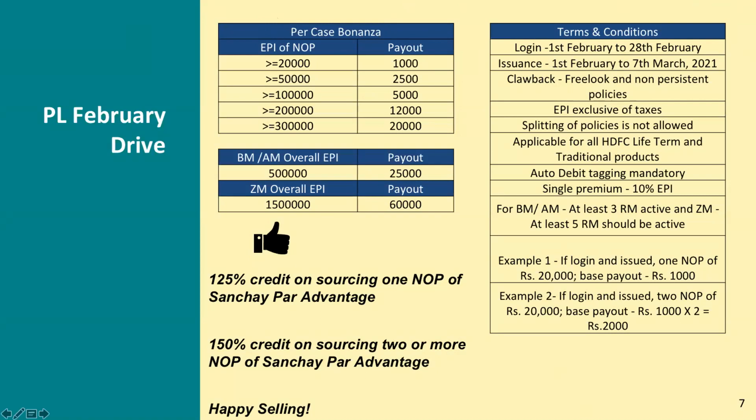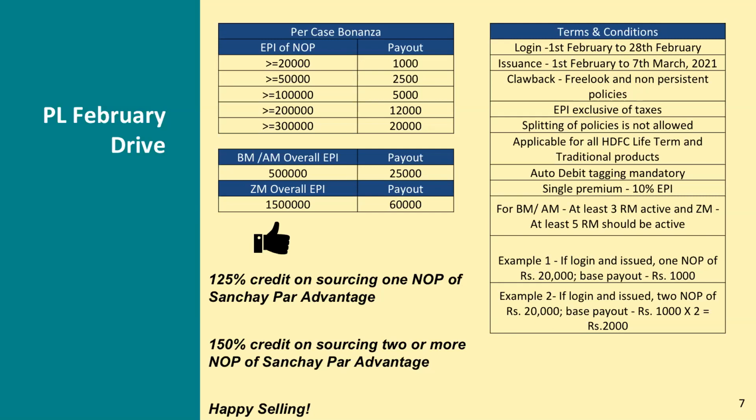I'll request our Principal Officer Tripti to announce this contest and take you through the different prizes which we have. This is still for the 7 days left in February. So team, if you do a net premium collection without GST of 20,000, you will get a 1,000 rupees payout. For 50,000, it will be 2,500, and for 1 lakh or more, it will be 5,000. More than 2 lakhs, it will be 12,000. And above 3 lakhs, it will be 20,000.